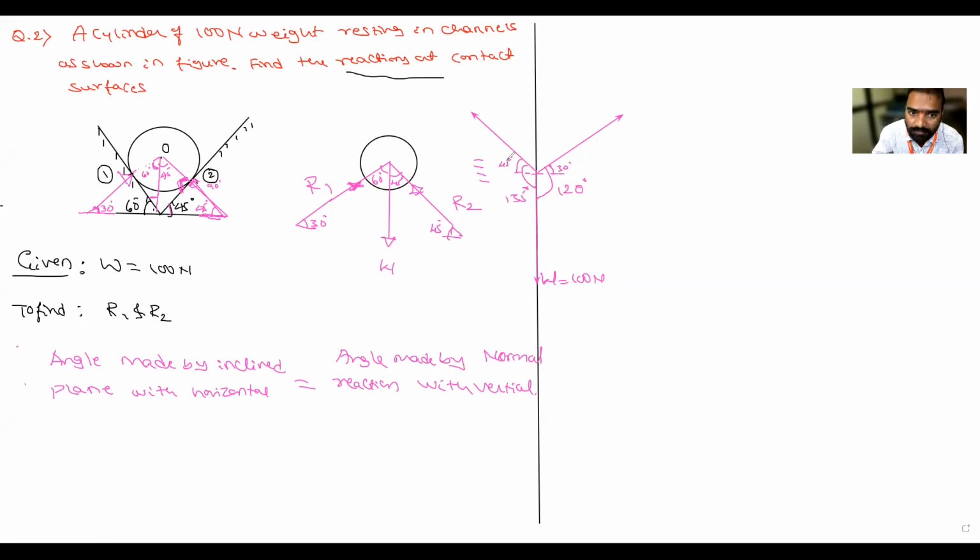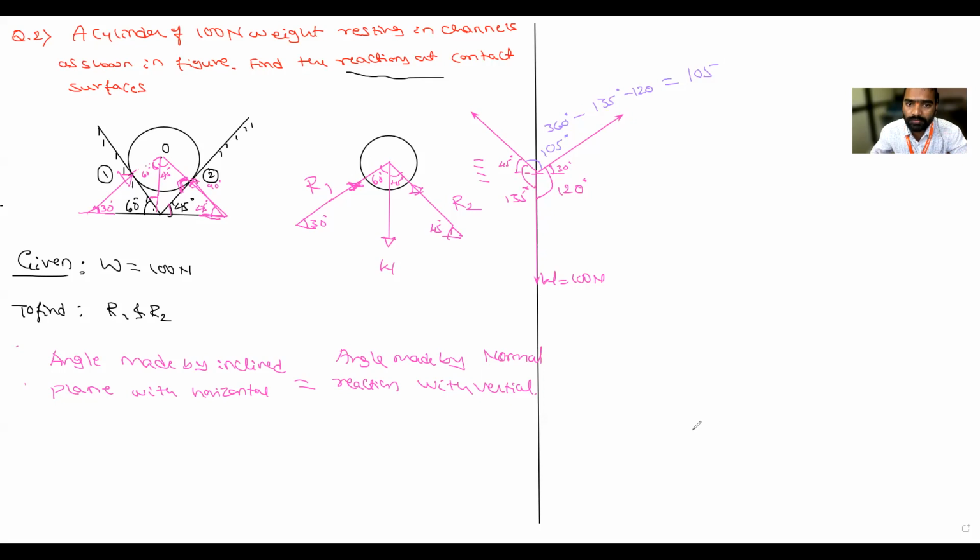Now, if this is 45 and this is 30, then I want this angle. How to calculate this angle? This angle is equal to the total, which is 360 minus 135 minus 120. Is it correct? Calculate how much you will get. 105. Okay, that is equal to 105. So this is equal to 105 degrees.